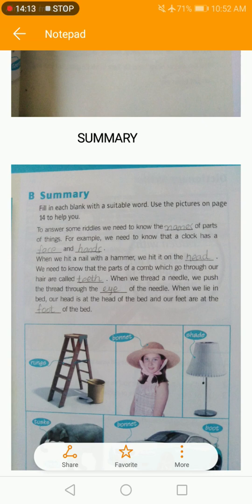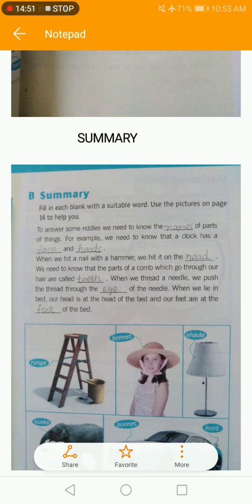When we lie in our bed, our head is at the head of the bed and our feet are at the foot of the bed. So this is the summary: if we want to answer the riddles, we need to know the names of the parts of things. For example, the clock has a face and hands. When we hit a nail with a hammer, we hit it on the head. The part of the comb which goes through our hair is called teeth. When we thread a needle, we push the thread through the eye of the needle.